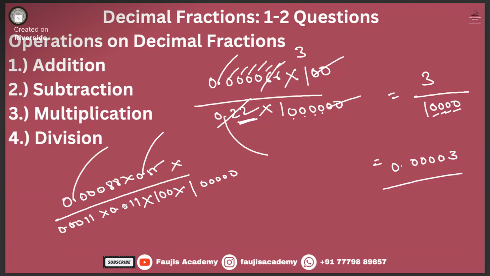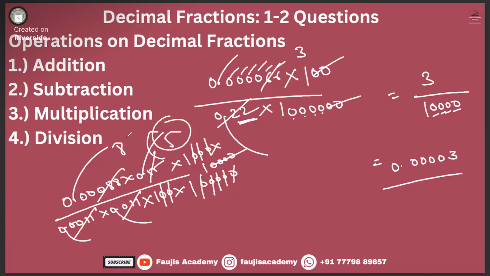This 4 and this 3, zeros cancelled. This one will go 8 times, this one 5 times. So these two multiplications become 40. Clear, guys? Thank you so much.